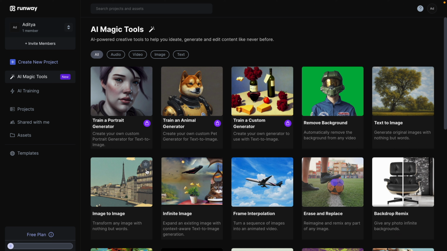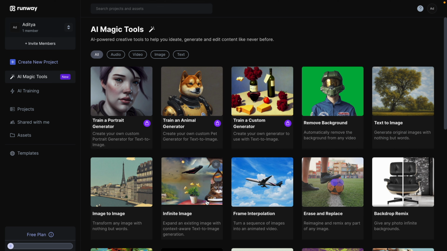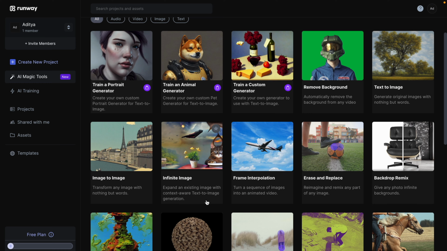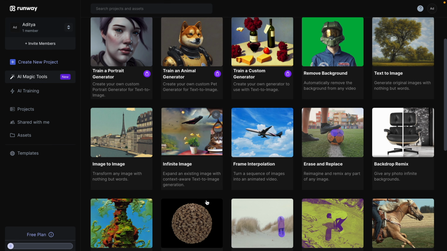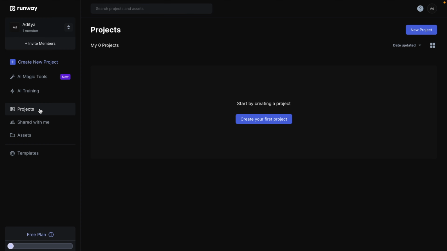If you want a portrait generator or an animal generator, you can choose this one. Currently I selected frame interpolation, where you can add and do the stuff you want to do. They have multiple options available, and also a project section, where you can get all the projects which you have been working on for a long time.